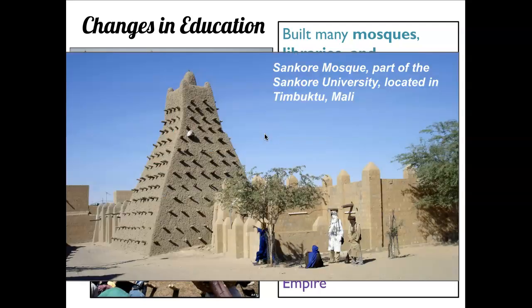This is the Sankore Mosque, which is part of the Sankore University, and it's located in Timbuktu, Mali. Timbuktu became a very important city for learning and trade, and I hope we have a chance to talk about it a little bit more because it's actually very interesting. And that's it for the changes and influence on life in West Africa after the Muslims came in. These changes were caused mostly by Islam being a new religion introduced into the area.